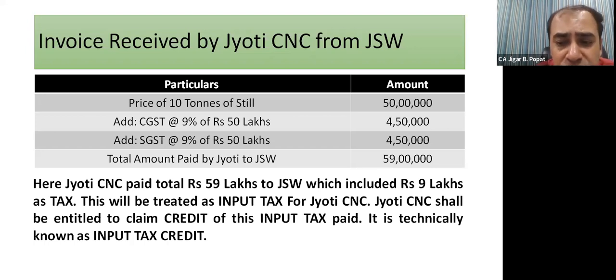Friends, here you saw that Jyoti CNC actually paid rupees 59 lakhs to JSW. Out of 59 lakhs, 50 lakhs is attributable to price of steel, but 9 lakhs is a GST element that Jyoti CNC paid to JSW, and JSW will pay it to the credit of government. So 9 lakhs that Jyoti CNC paid to JSW is input tax, and Jyoti CNC shall be entitled to claim credit of this input tax. That's why it is called input tax credit, ITC, under GST regime.